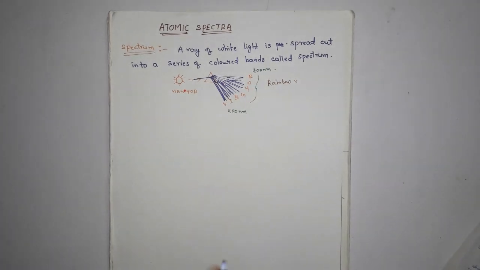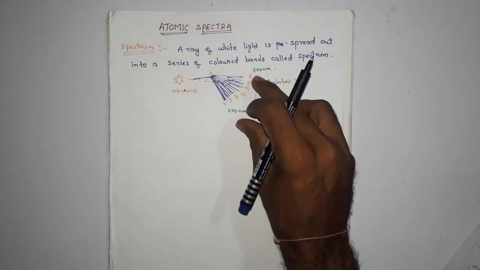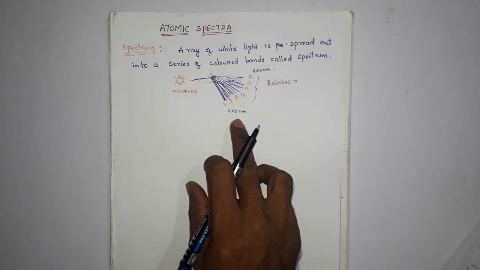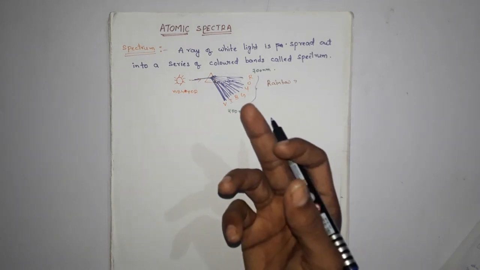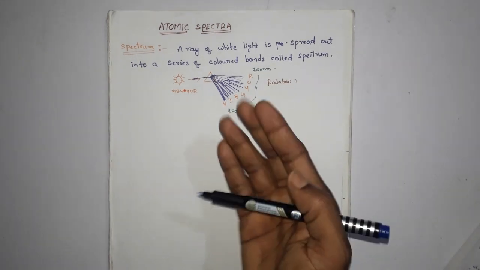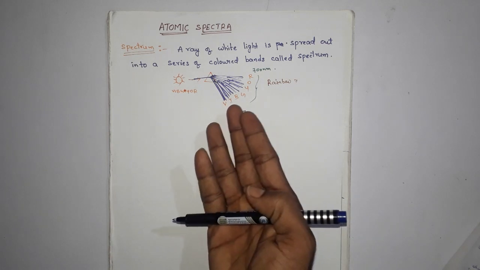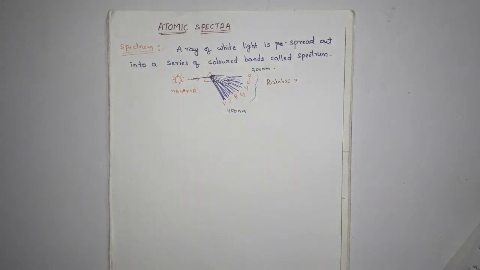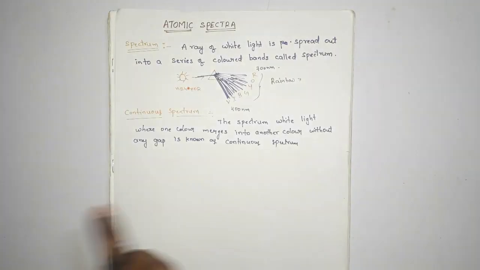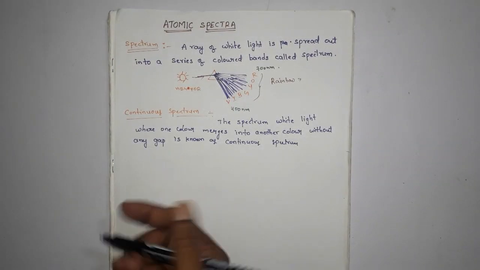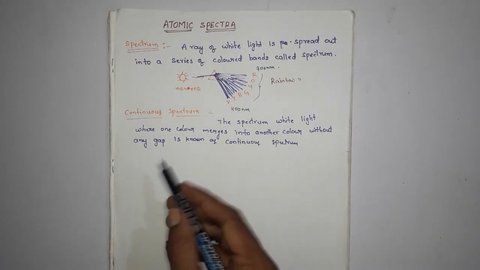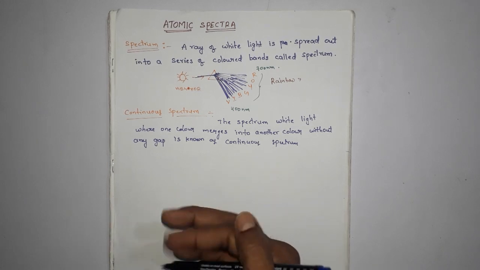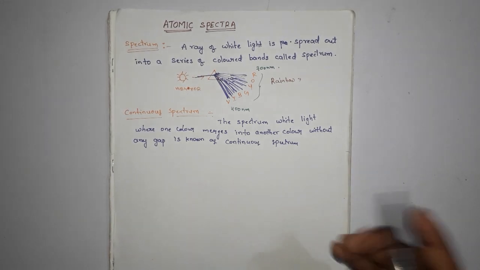This spectrum is known as a continuous spectrum. One color is merged with another color, and there are no gaps between the colors, so that's why we call it a continuous spectrum. The definition of a continuous spectrum is the spectrum of white light where one color merges into another color without any gap.